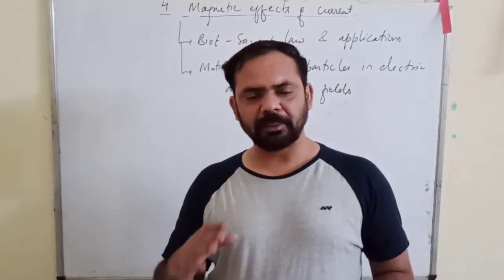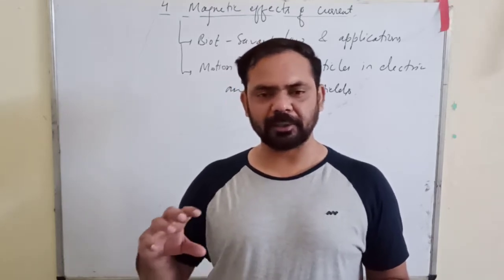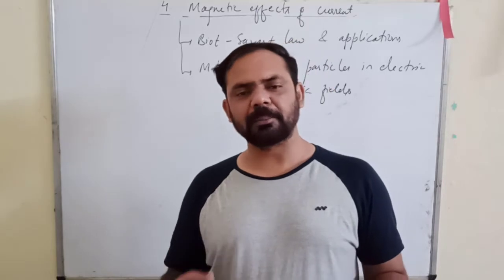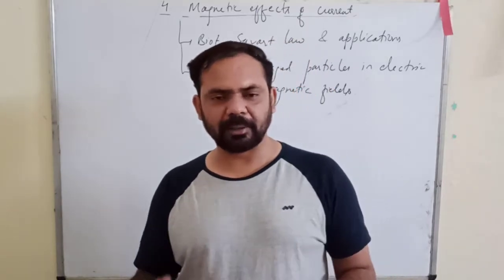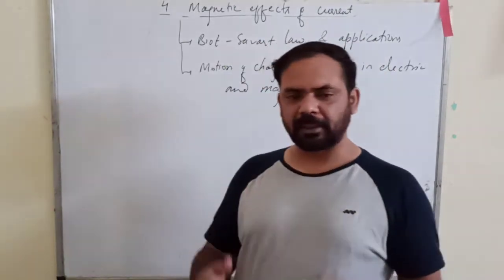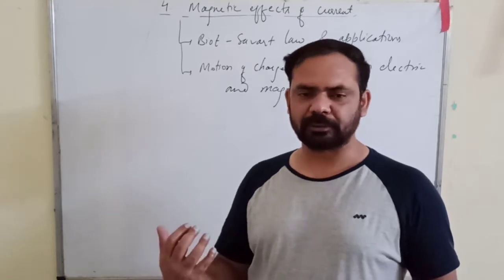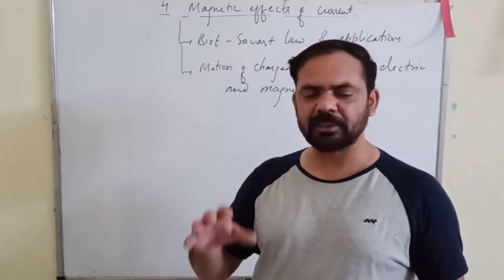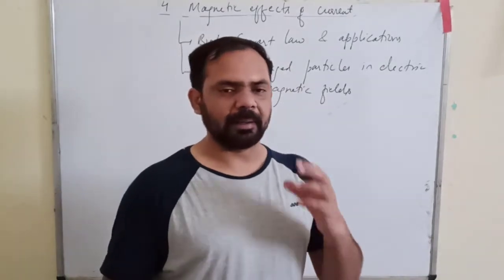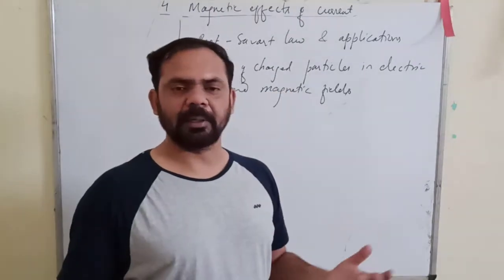Then in chapter number 3, when this charge is stored somewhere and is connected in a circuit, it starts to flow from one end to the other end, and that becomes an electric current. About that electric current we discussed in chapter number 3. Now chapter number 4: if current starts flowing, then there are some properties that arise due to its flow. These are properties of electric current, and that property particularly is the generation of a magnetic field around it.